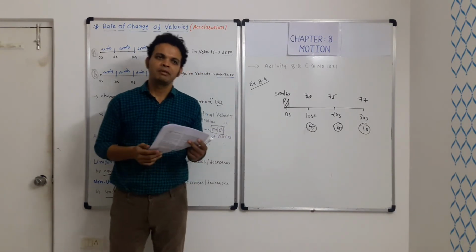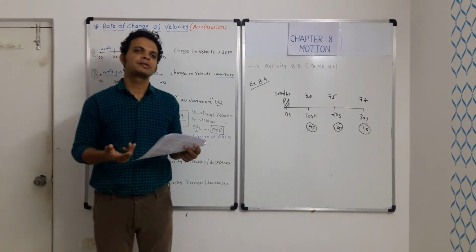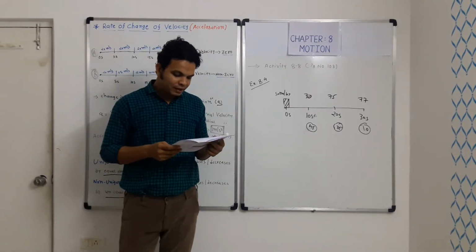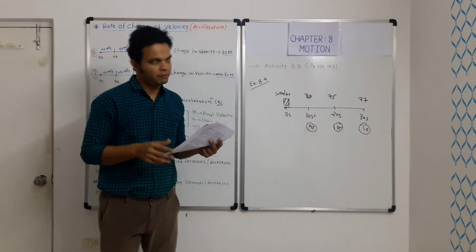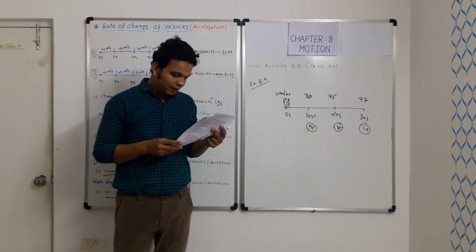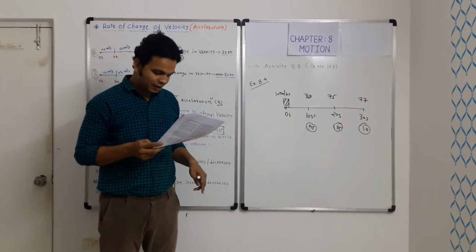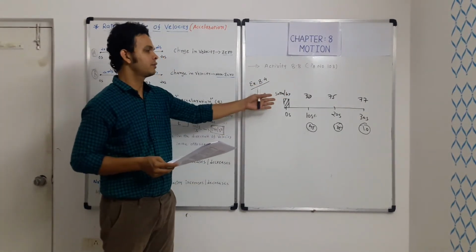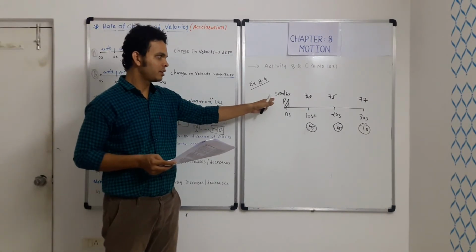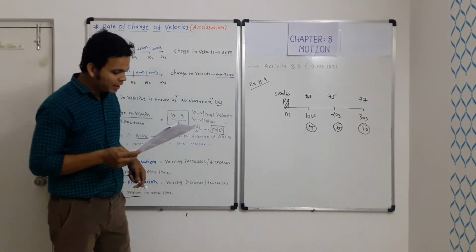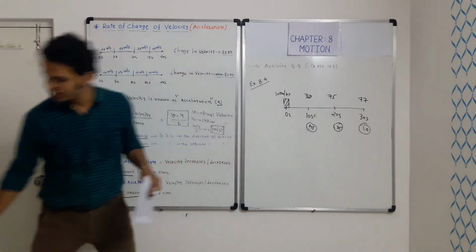Of course, when we are in a car and we are speeding up, this is the example. Acceleration is against the direction of motion when we are applying the brakes. Acceleration is uniform, we have just discussed the example. And acceleration is non-uniform, yes, the example which is written on the board is the non-uniform example. Okay, example 8.4.